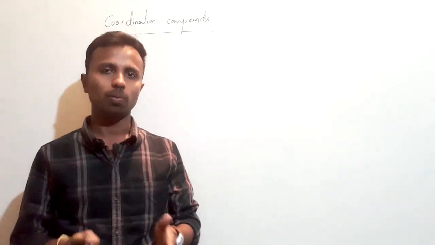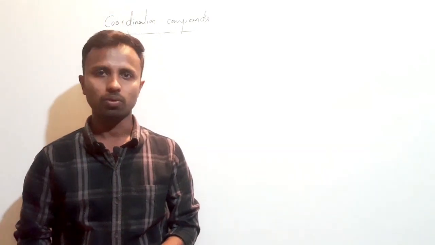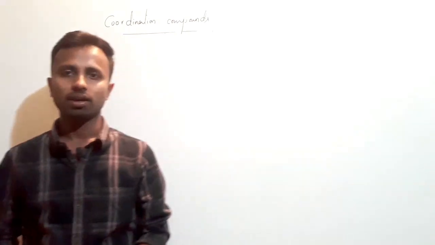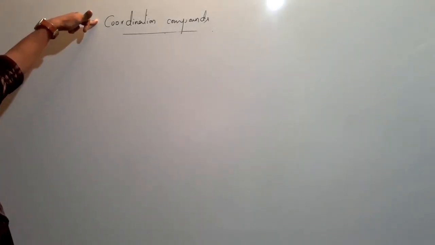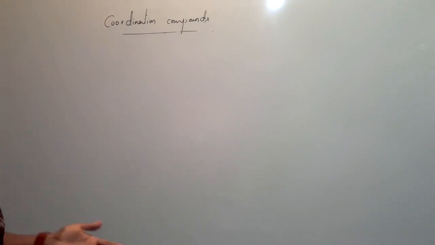I think in the last sessions we discussed chemical kinetics in 5 parts, and we also told you that we will produce a 6th part where the problems will be solved. But we will produce that after some time. So now we will start a new chapter in plus 2 chemistry, that is coordination compounds. This is the last chapter in part 1 chemistry.